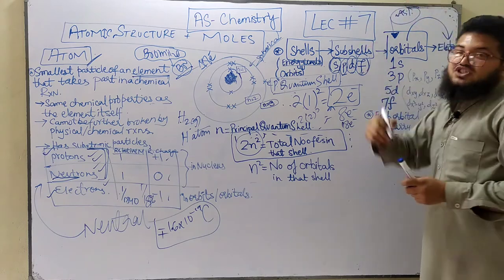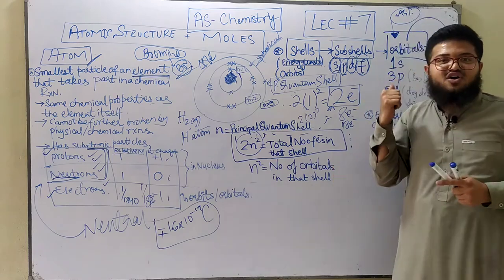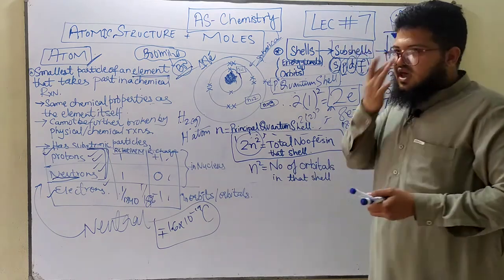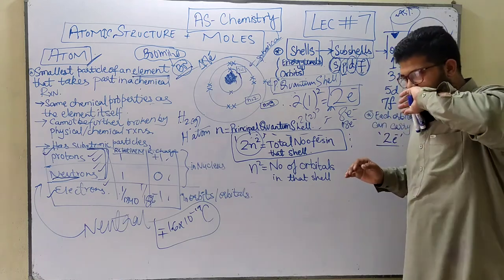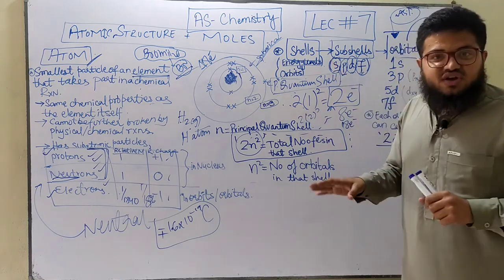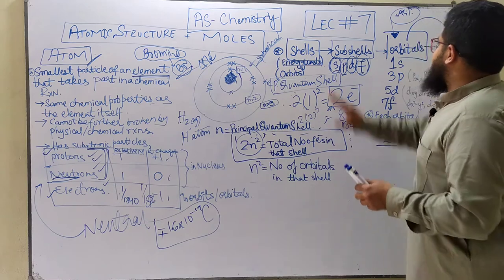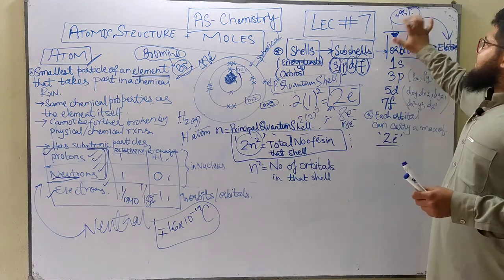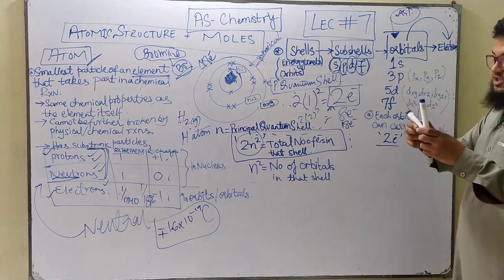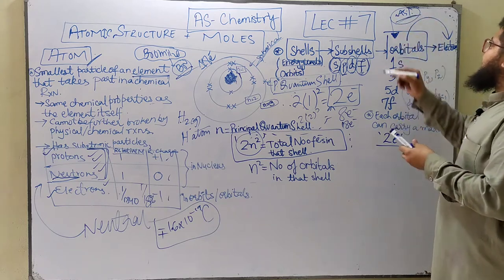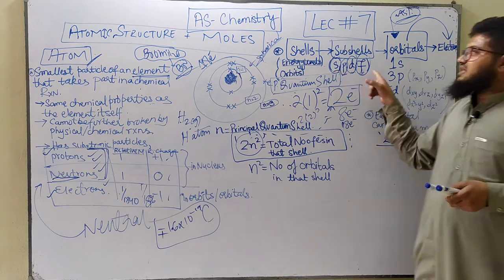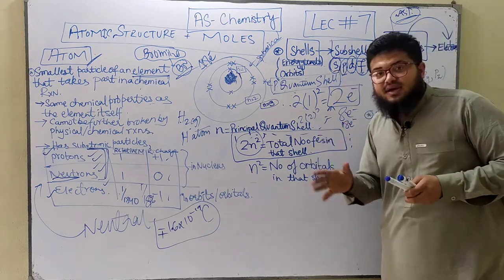There is a 95% chance that an electron will be found inside that orbital, because electron density is not stationary. It keeps on revolving around the nucleus, and therefore the greatest chance is inside the orbitals, where you've got electrons.